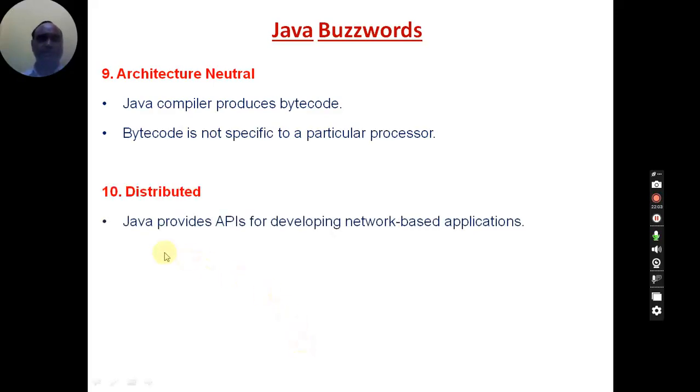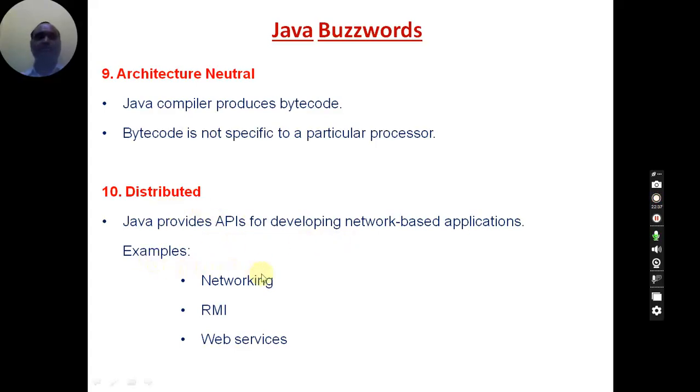And then coming to distributed architecture. What do you mean by distributed architecture? Distributed architecture allows Java to develop complex programs, like programs that execute parallelly on different computers which are connected in a network. All computers connected in the network are able to execute one application, and that application is called a distributed application.